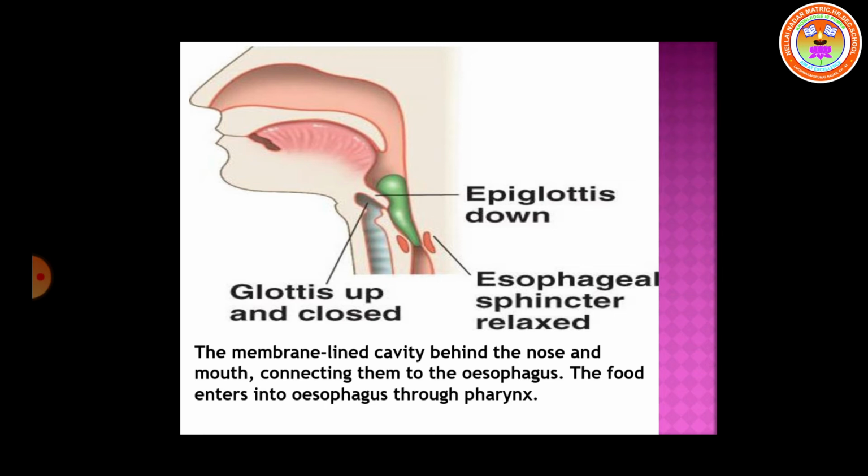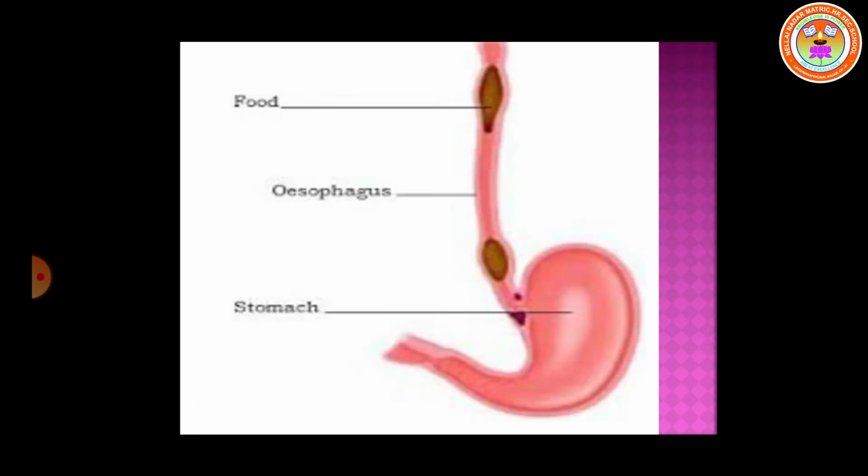Now, from the buccal cavity, the food passes into the pharynx. From the pharynx, the food passes into the next part called the esophagus. In both the pharynx as well as the esophagus, there is no digestion, simply the food is moving toward the stomach. The esophagus is again a short tube of 22 cm in length. It conducts food from the pharynx into the stomach by a movement called peristalsis. Now, the food is pushed into the stomach.